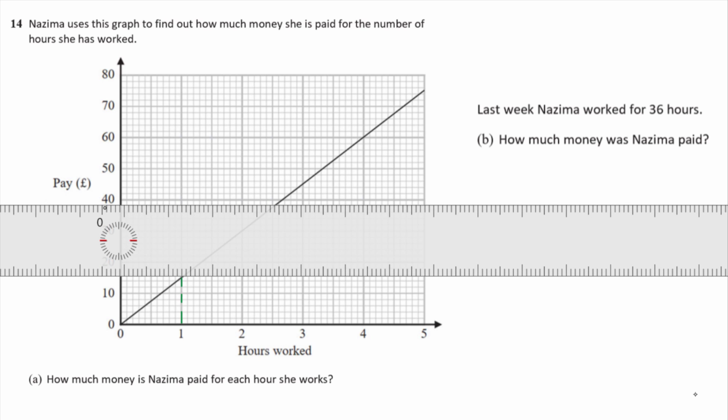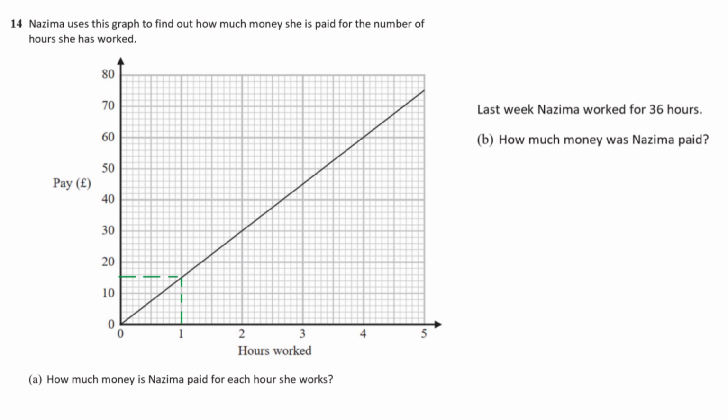It's a good idea to show your method on the graph like this. It's pointing halfway between that little square there, isn't it? Now I've got 5 divisions between 10 and 20, so each division is worth 2. So I think there are 2.5 divisions, and that's going to be worth 5 then. So I think that's pointing at 15. So how much money is Nazima paid for each hour that she works? She's paid £15 an hour.